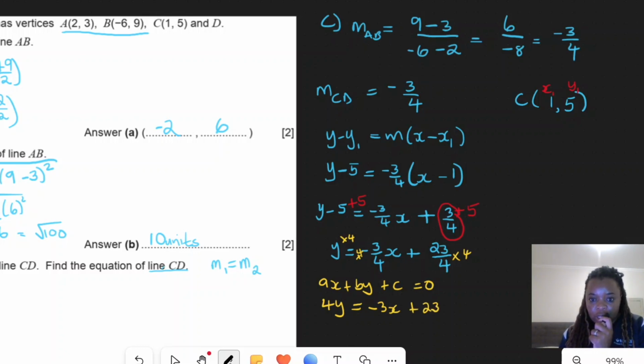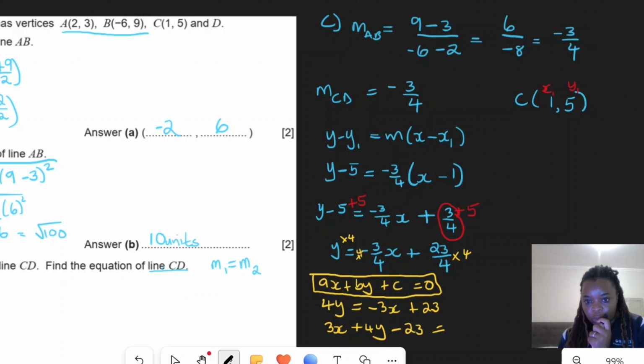If we are to arrange it in this way, then we bring the 3x over, it becomes positive, plus 4y. They can ask you to arrange it in this form, and we should be able to do that. So we have 3x plus 4y, and then we bring the 23 over, it becomes negative, so we have that equal to 0. This is what we would be doing if we were asked to write it in this form. But they have not given that instruction, so whether you write it like this or like that, you get your full marks. But if they have instructed you to write it in this form, then you should. I just went further to explain that.